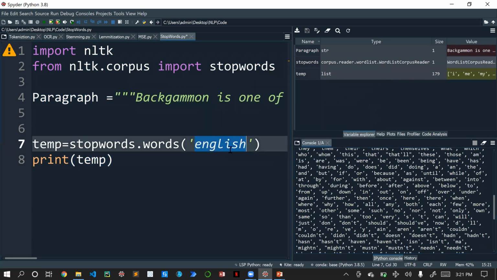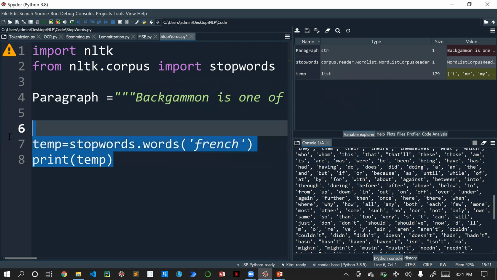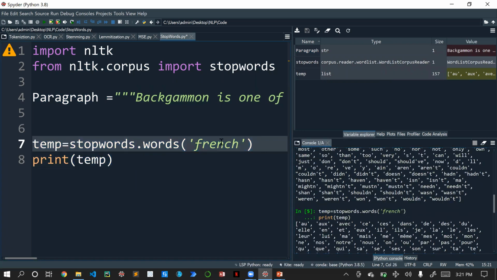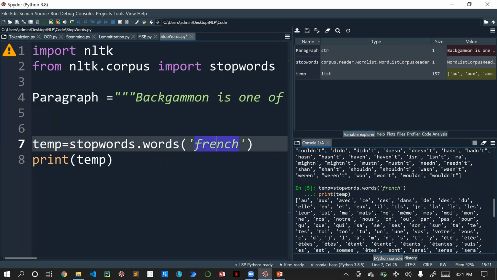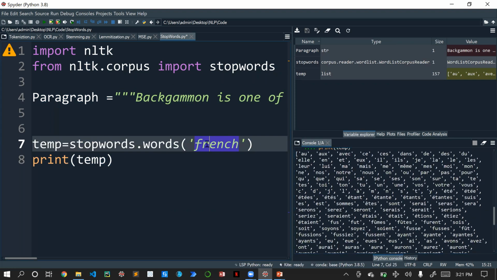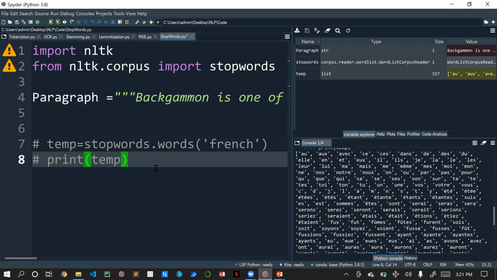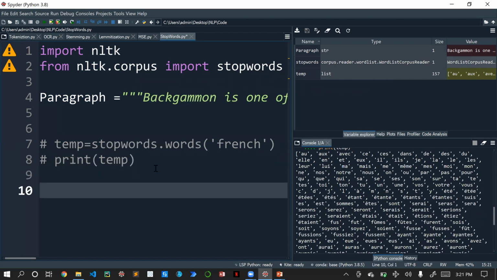If you want to see another language, for example French, let's execute this. See, in French you just need to change the language of the country you are working with. Here, if you see, in French we have this many stop words. Let us go ahead and comment this out. Now we'll try to apply stop words to this paragraph.